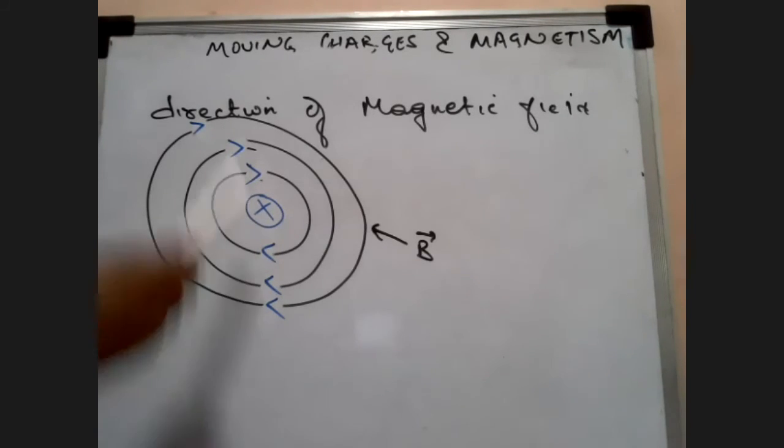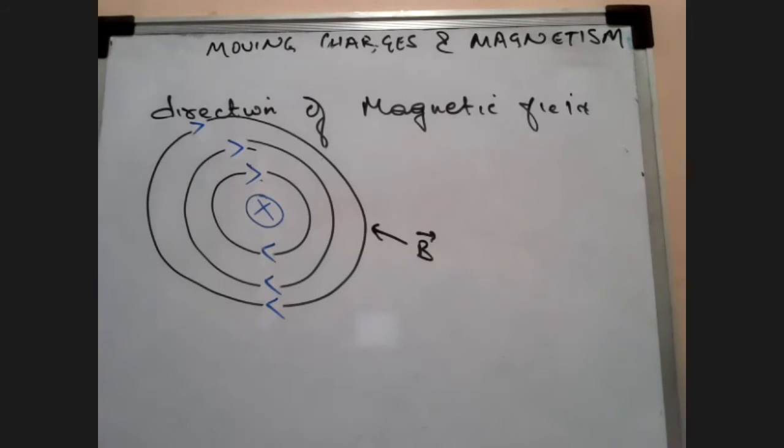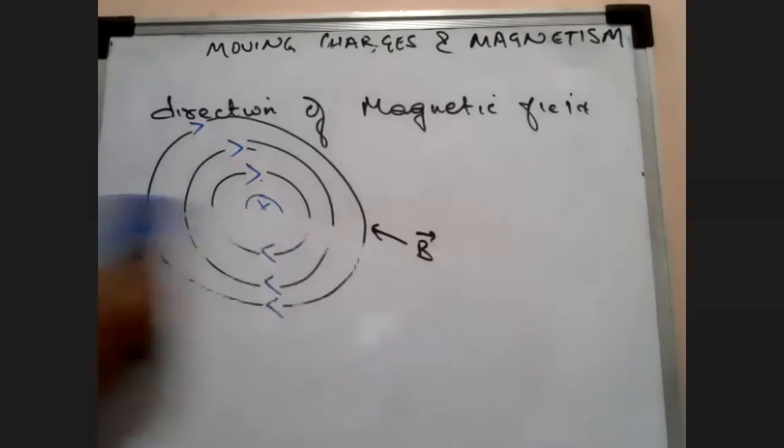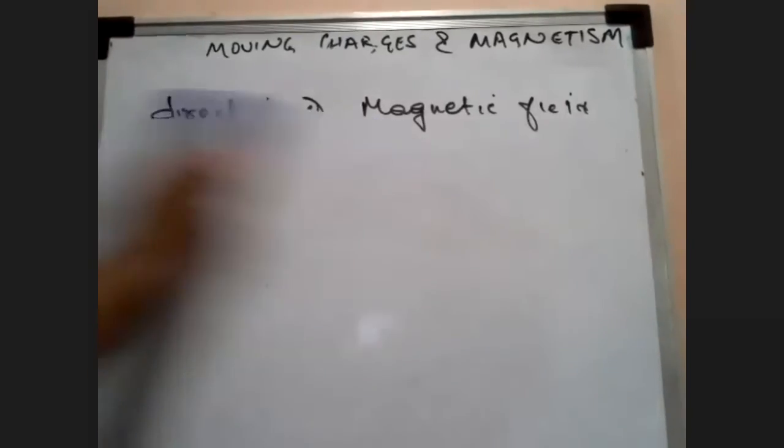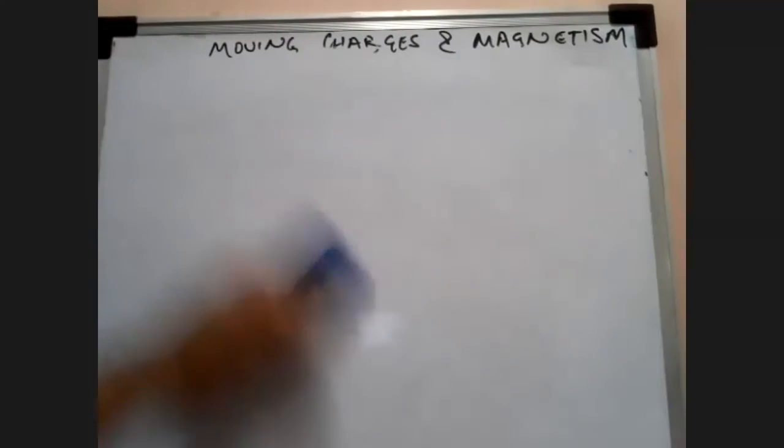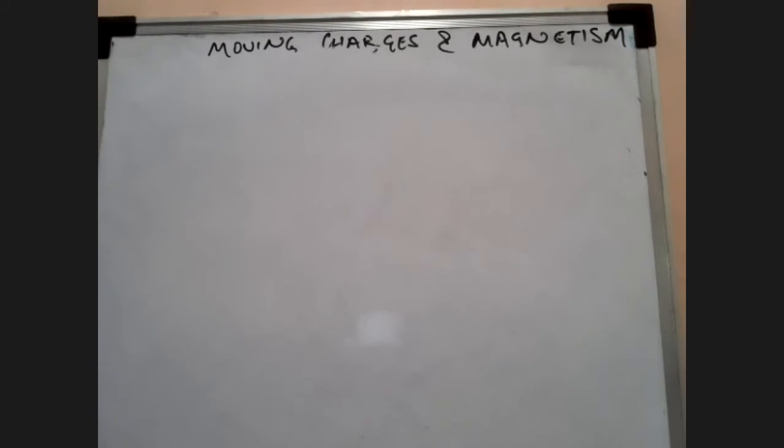Okay. So I hope these two concepts are clear. If these two concepts are clear, let's go to the next topic. See, this is the foundation of your magnetic field. I cannot skip this. However easy it might look, I cannot skip this. So you please pay attention.